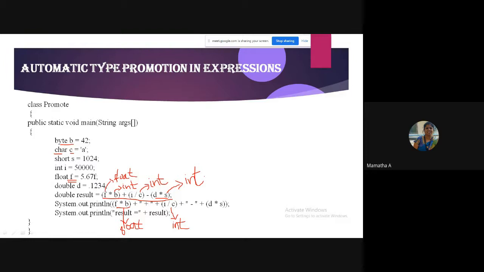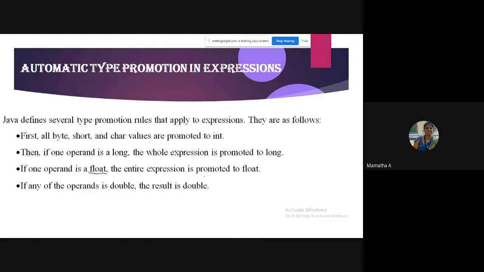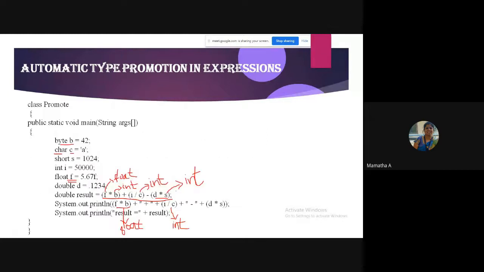So now d star s: d is a double and this is an int. What is the rule that it tells? If one of the operands is double, the result is double. So the whole will be double only.